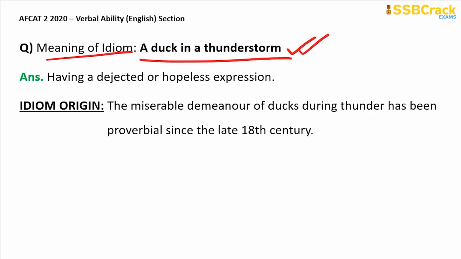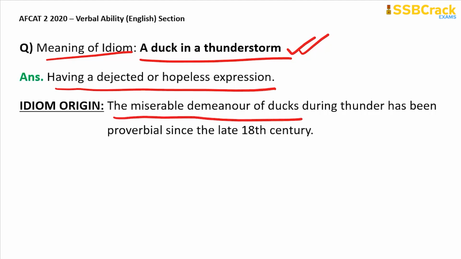And the meaning of this idiom is having a dejected or a hopeless expression. Why? Because the idiom originates from the miserable demeanor of ducks during thunder, which has been proverbial since the late 18th century. So the miserable demeanor or appearance of the ducks during the thunderstorm has given this meaning to the idiom a duck in a thunderstorm.